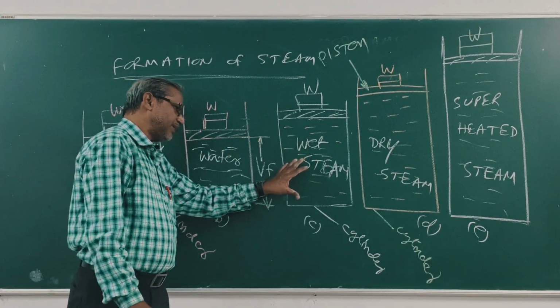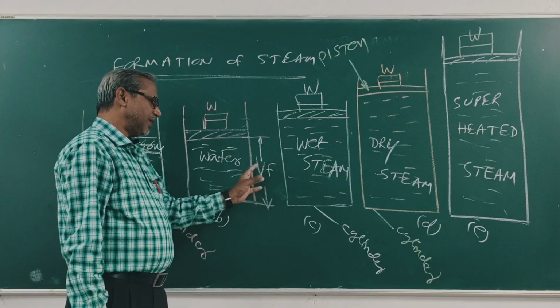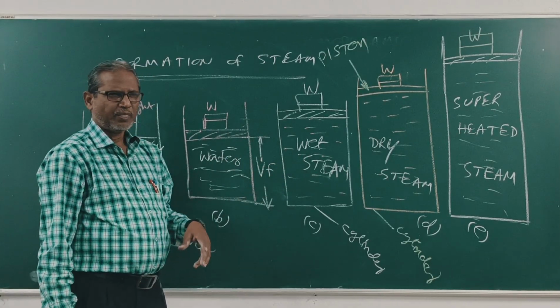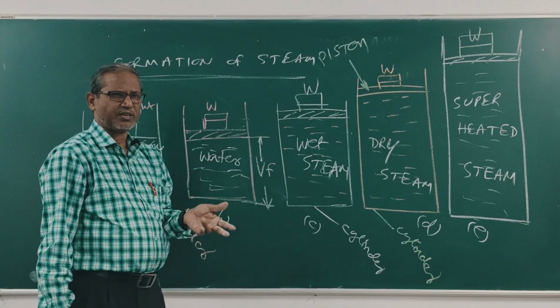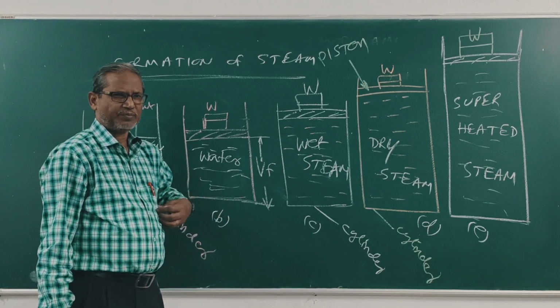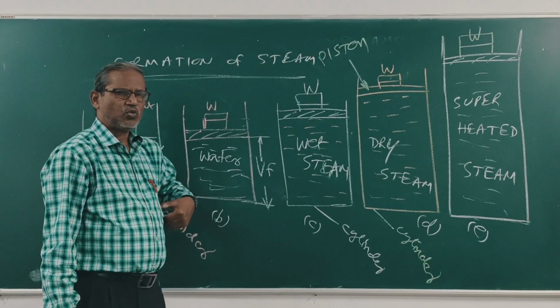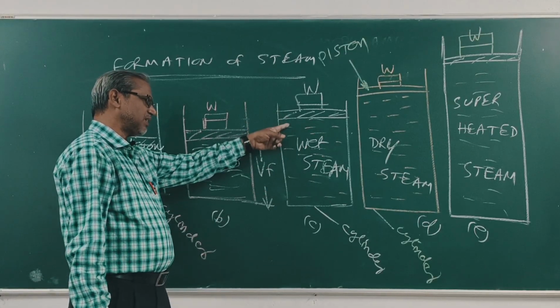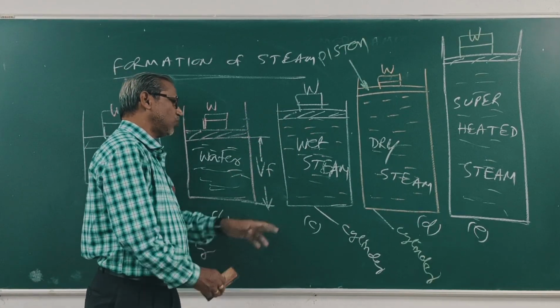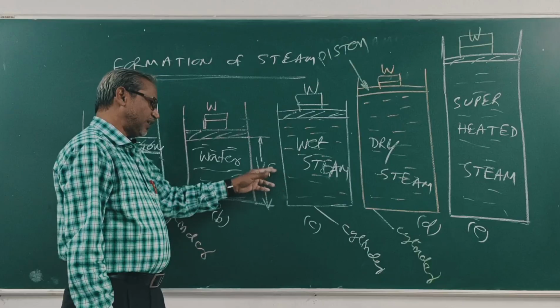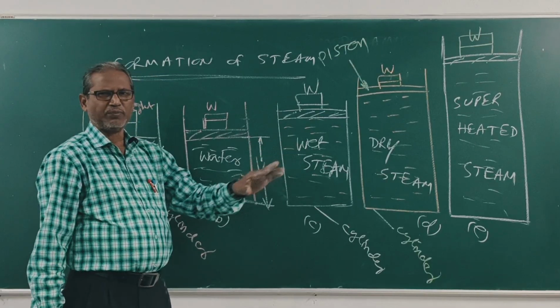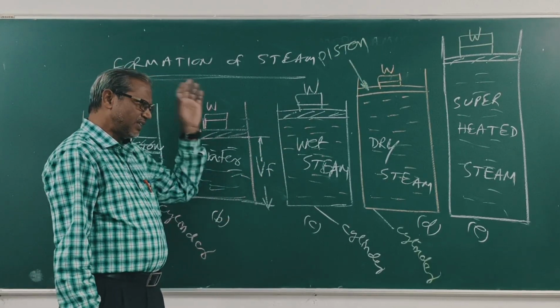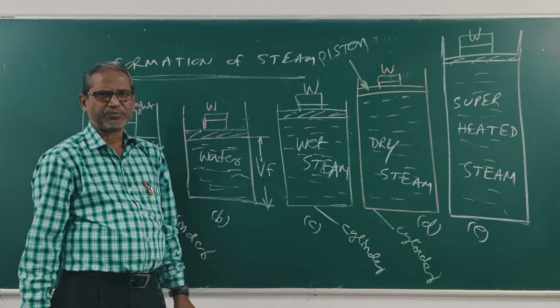In figure C, when water is further heated and the temperature rises to the saturation temperature, 100 degrees centigrade, at atmospheric pressure 101.35 kilopascal, its volume increases, and this is called wet steam. Its volume increases and water is converted to steam. Clear? And the steam is called wet steam.